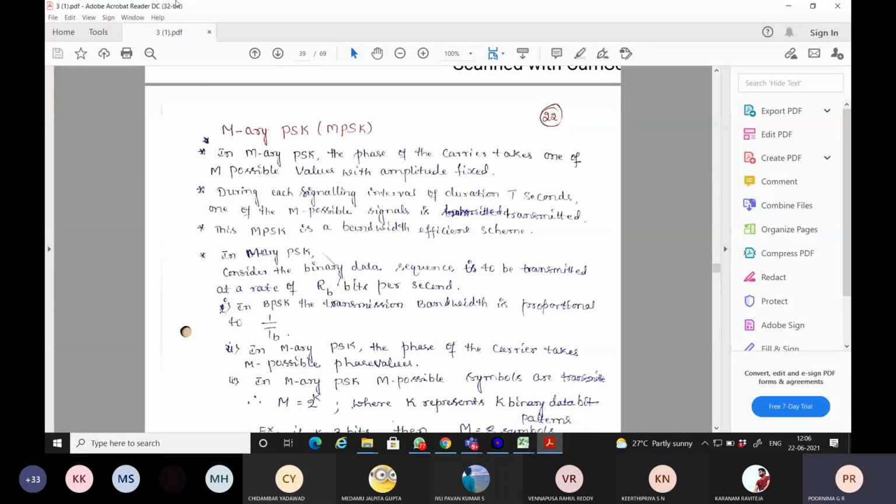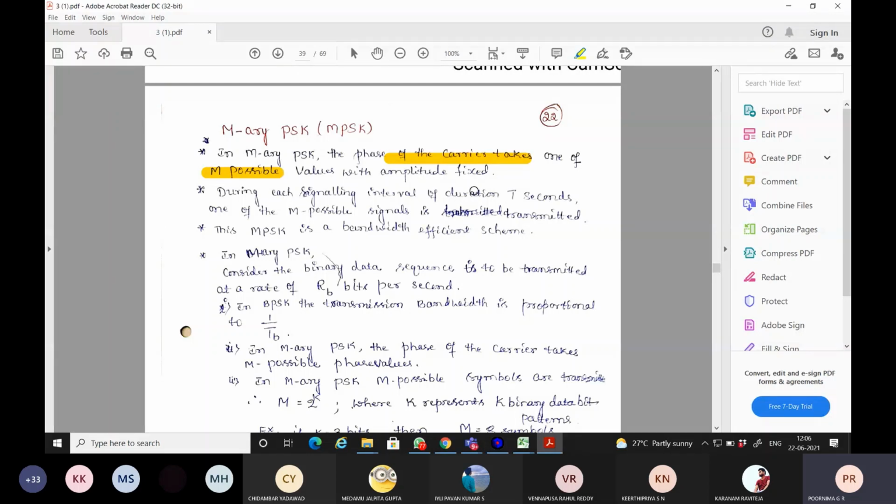Move a bit faster. When you look at this M-ary PSK, in M-ary PSK the phase of the carrier takes M different possible values. So what is the difference between an M-ary PSK and the QPSK? In QPSK, the carrier takes 4 phases, whereas in M-ary PSK, the carrier takes M possible values with amplitude fixed.